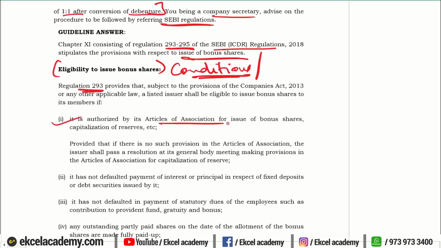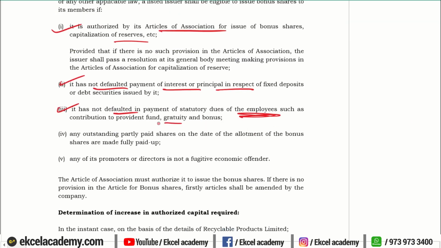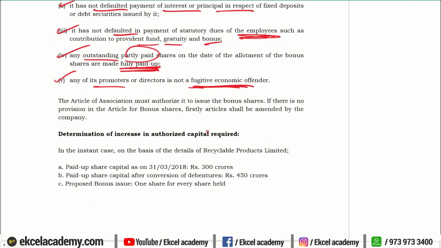That it should be permitted by the Articles of Association, right? It should be paid out only out of certain reserves, that there is no default in the payment of interest or principal, that there is no default in the payment of any amount that is due to the employees under either the gratuity, provident or bonus. If there is any partly paid up share, that should be made fully paid up when you are issuing or allotting the bonus shares, and any other promoters is not a fugitive economic offender. Only if these conditions are fulfilled, the company will be eligible for issuing bonus shares.